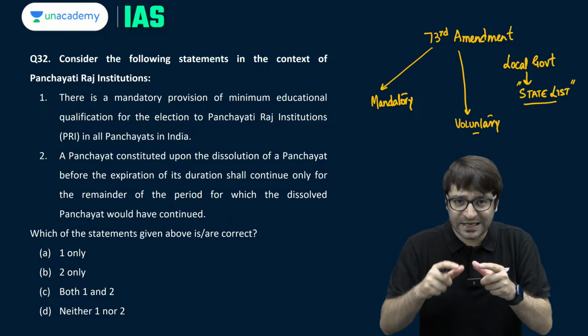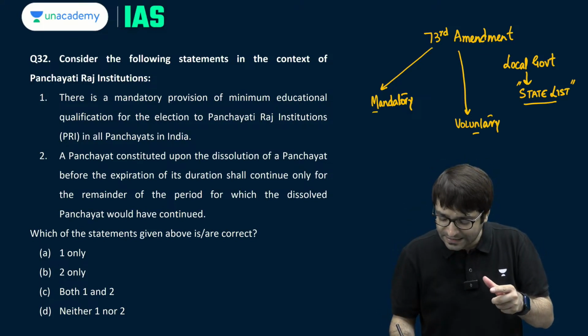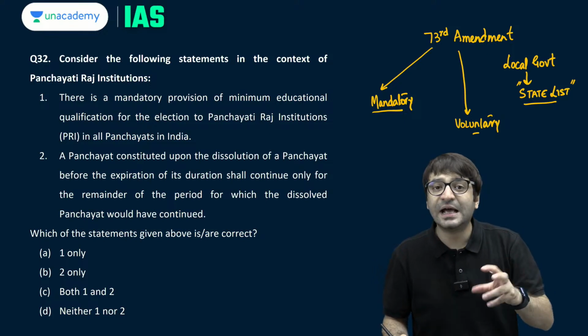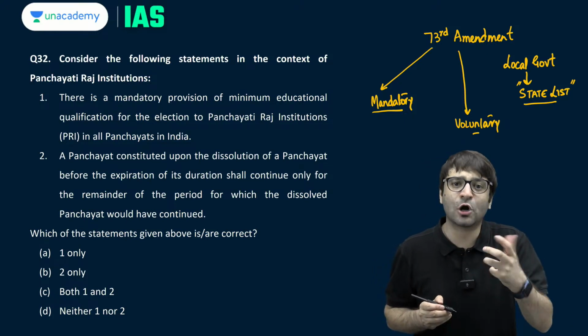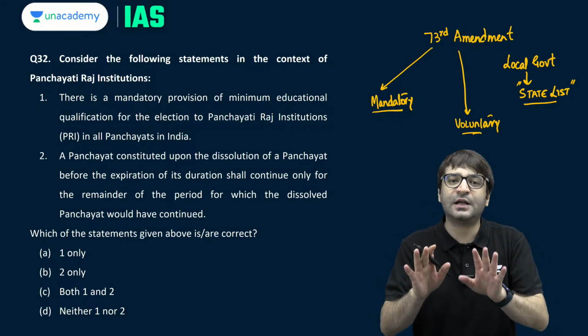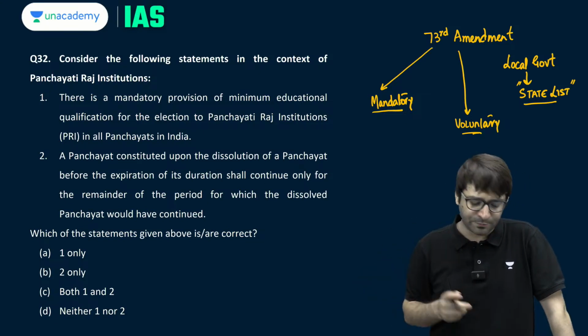But when the state legislature is making these laws, it has to mandatorily include some provisions mentioned in the 73rd Amendment, and if it is optional for them, they can include the voluntary provisions as well, but they don't have to necessarily include these provisions. So mandatory and voluntary provisions.